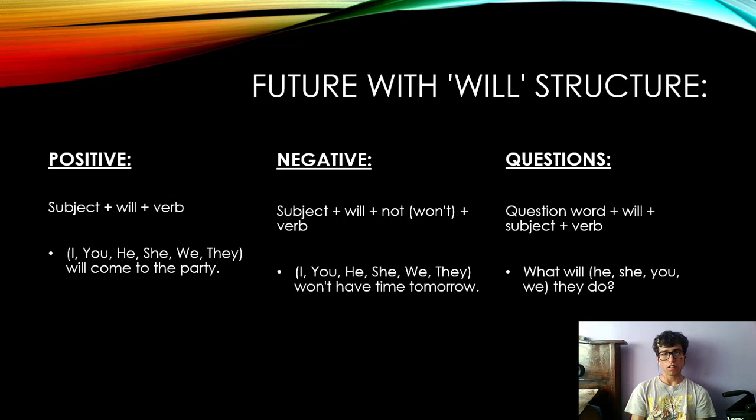The structure of will. To make it positive, we put first the subject, then will, and then the verb. To make it negative, we put not after will. In questions, we exchange the subject and will, we put the verb, and then the question mark.